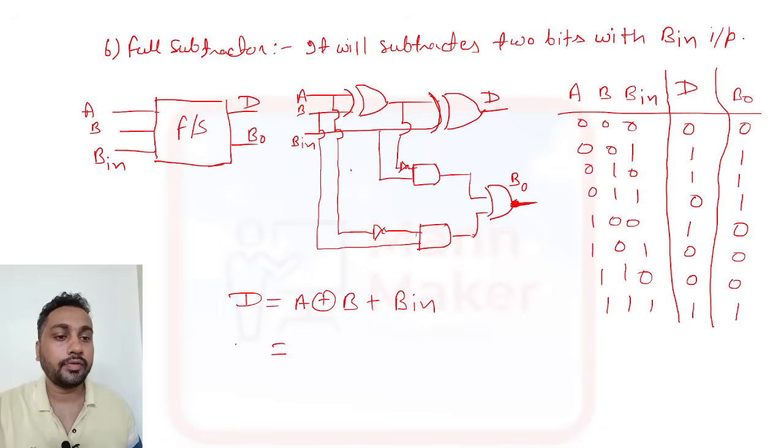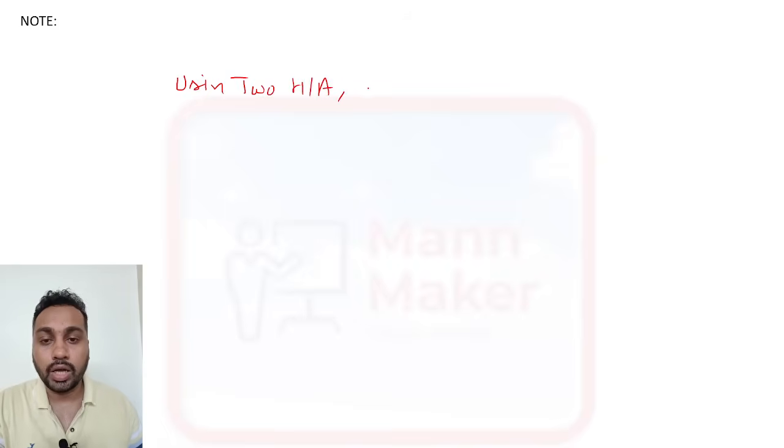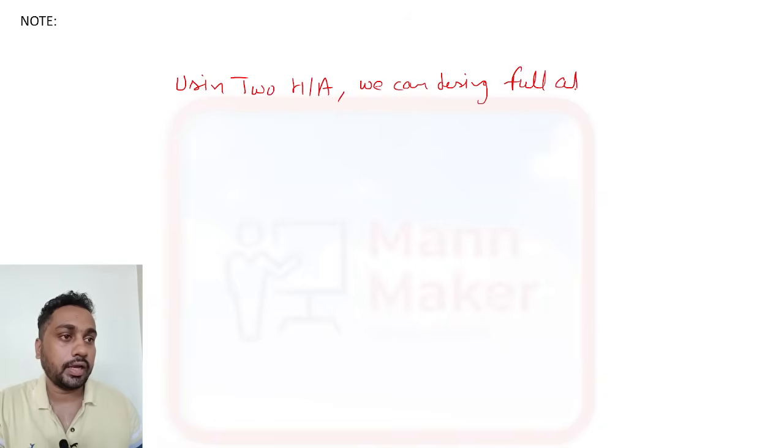Okay, and for borrow out, the borrow will be a bar b plus a bar b in plus b dot b in. Just remember this expression, they will ask sometime for the direct expression of this. Now you need to remember just 2 points: using two half adders we can design a full adder.